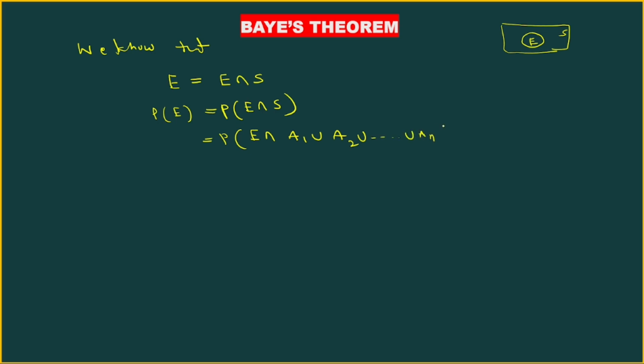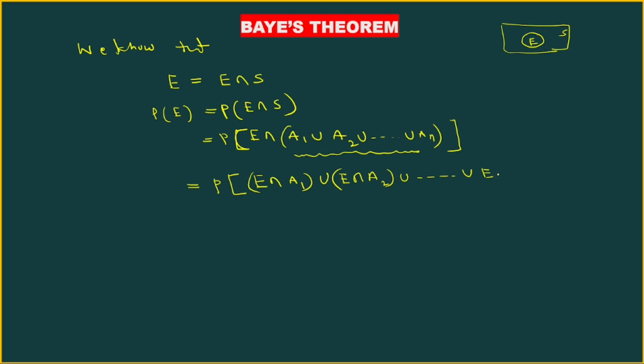Instead of S I am writing this. Now this can be written as P of E intersection A1 union E intersection A2 union, and so on, union E intersection An.